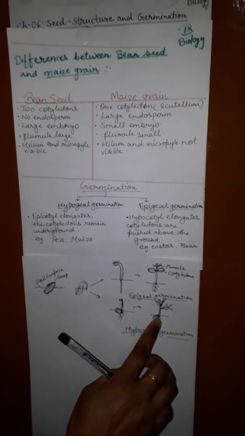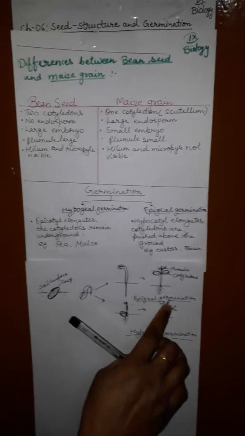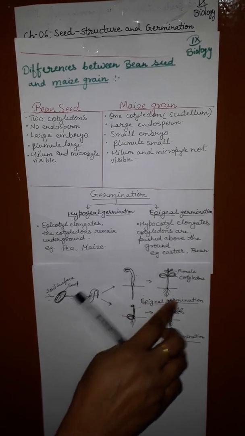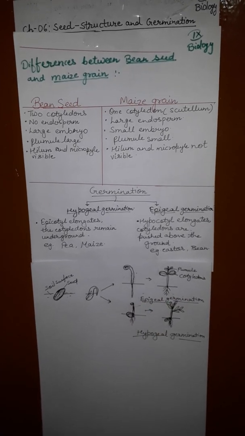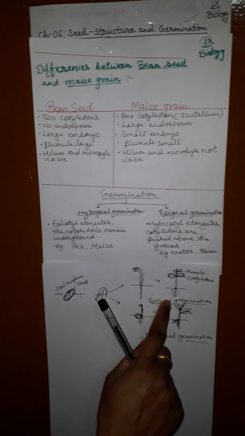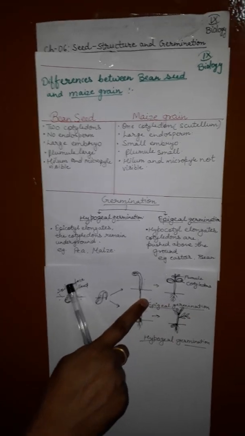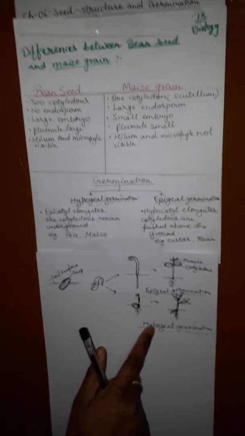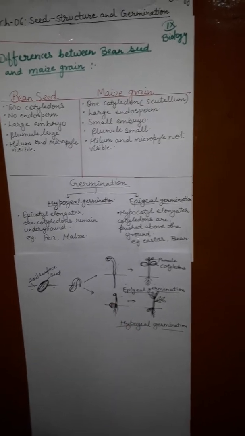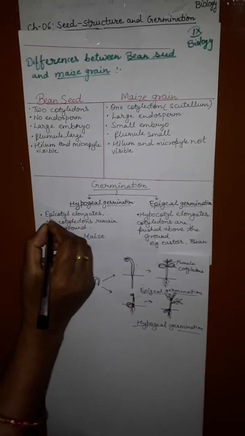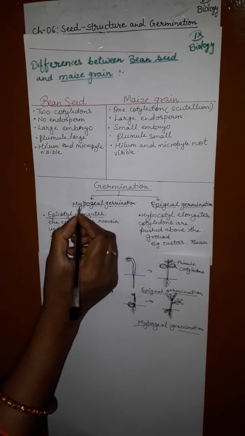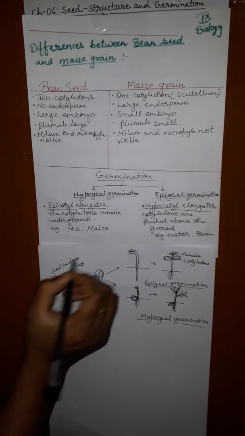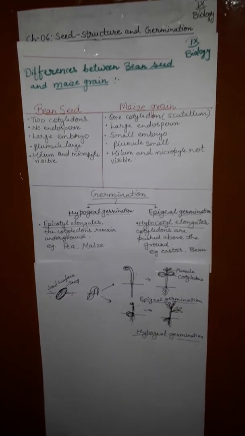Here the epicotyl elongates, so it is called hypogeal germination, and when the hypocotyl elongates, it is called epigeal germination. See here, it is written: when the epicotyl elongates, it is hypogeal germination, and when the hypocotyl elongates, it is epigeal germination.